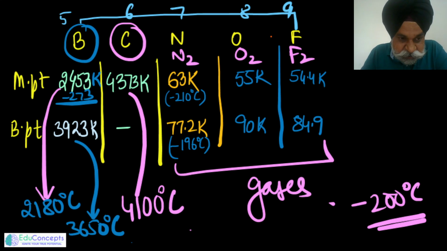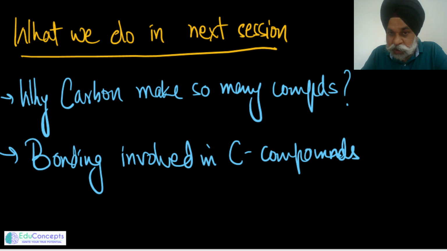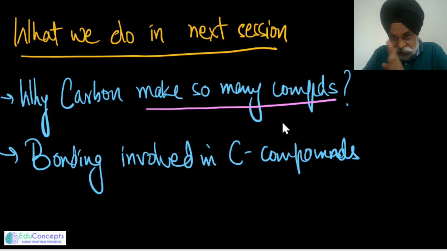So in the upcoming session, we will be answering two, three things together. Why does carbon make so many compounds? This is very important. Almost 16 million compounds are mentioned by the book, and we would not be doing that many. But definitely, there are a lot of organic compounds. We will be sharing it with you.